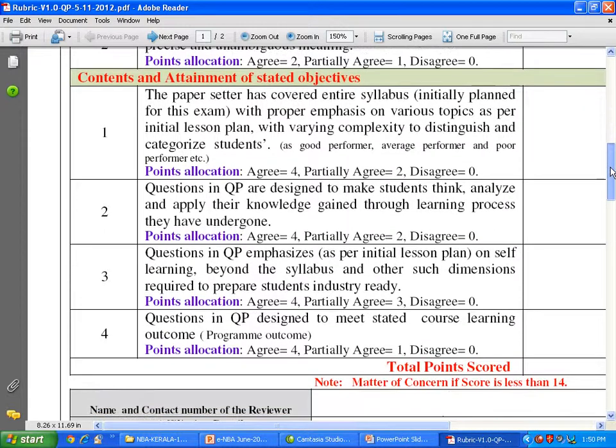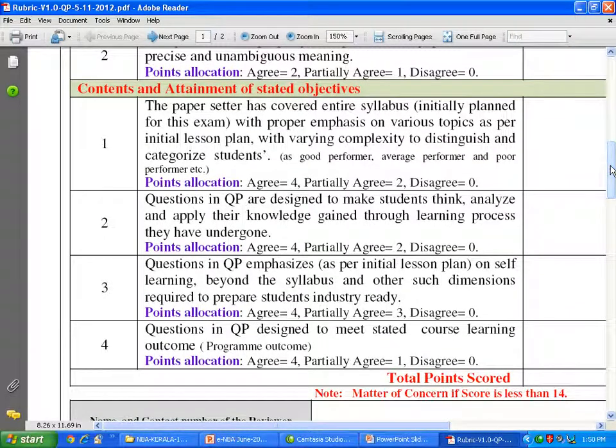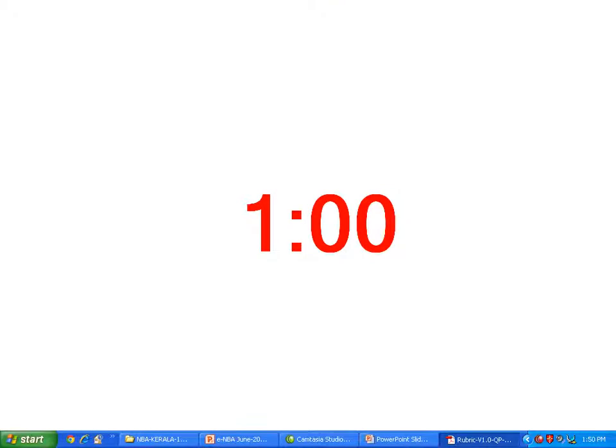Now let's look into the contents and attainment of stated objectives.